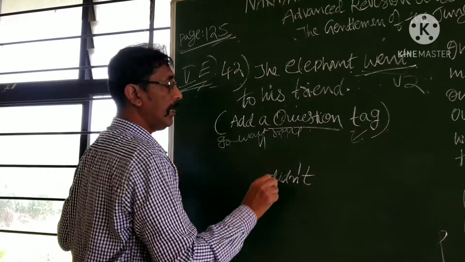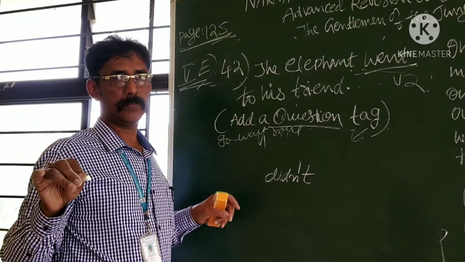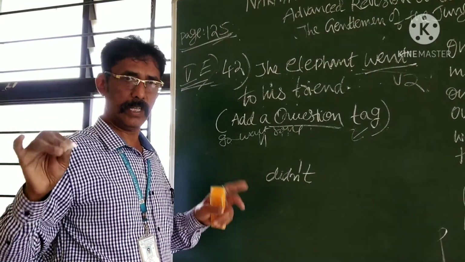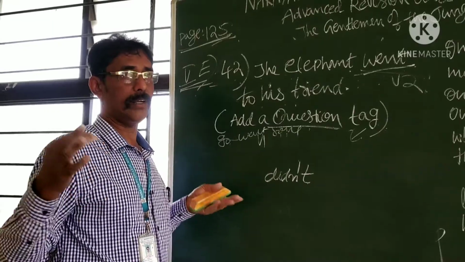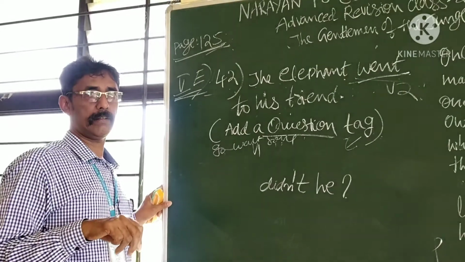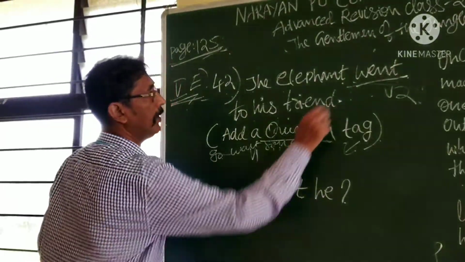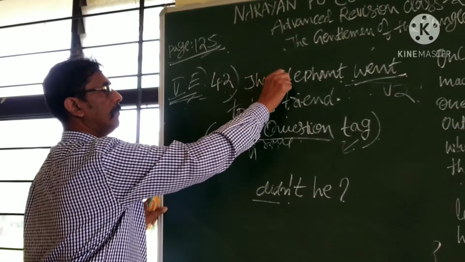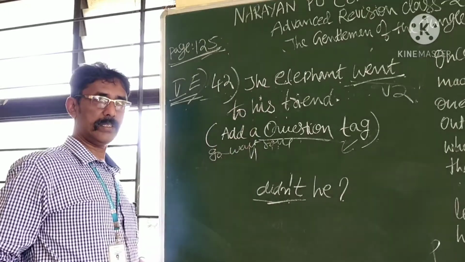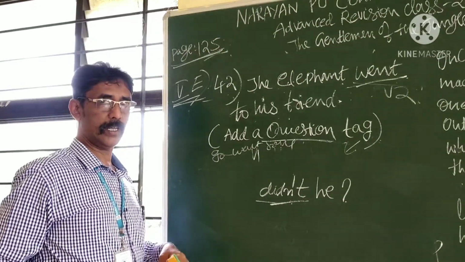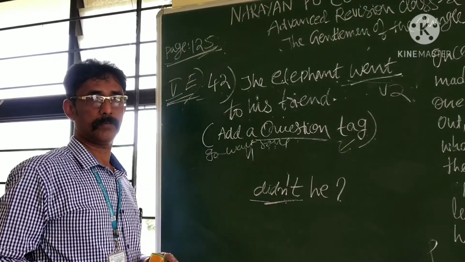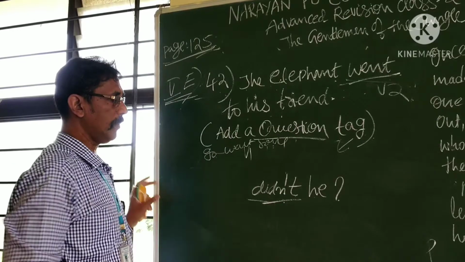The elephant. Now, normally animals are referred to as it. Birds, animals, lifeless things are it and they. But here, in the textbook it is mentioned he. It is right. Didn't he. Didn't he. Did means V2. Not, because the sentence is in positive form, that is why we must use the negative form. He, why is the elephant referred to as he in the lesson? If the elephant is referred to as it, you must write it. She means she. That is why didn't he.